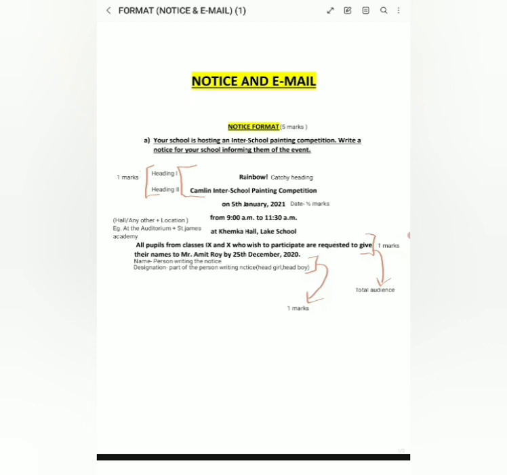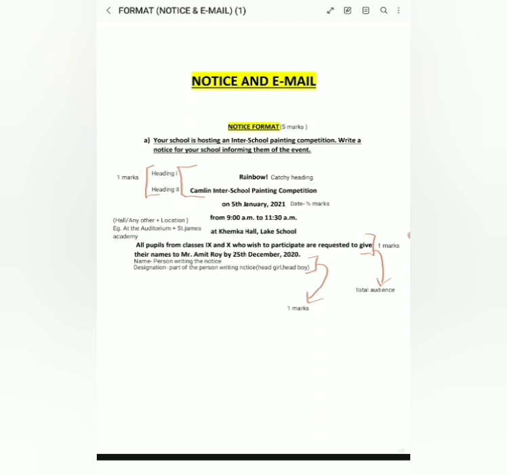So like this, you will have to give a catchy heading. First of all, the heading should be a catchy one. So you will write a rainbow. I have written a rainbow, and then you will write something like this: Camlin Inter School Painting Competition. I have written Camlin because it is a painting competition. So you will have to write according to that here.